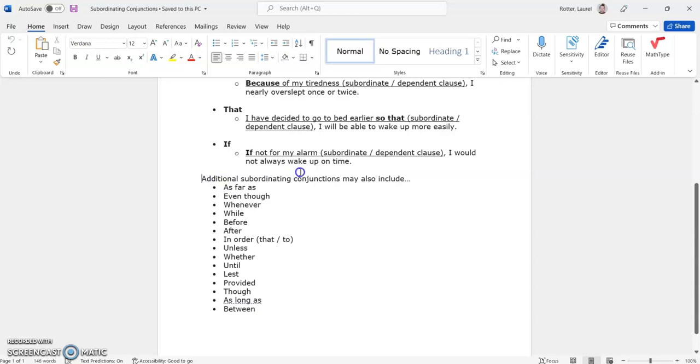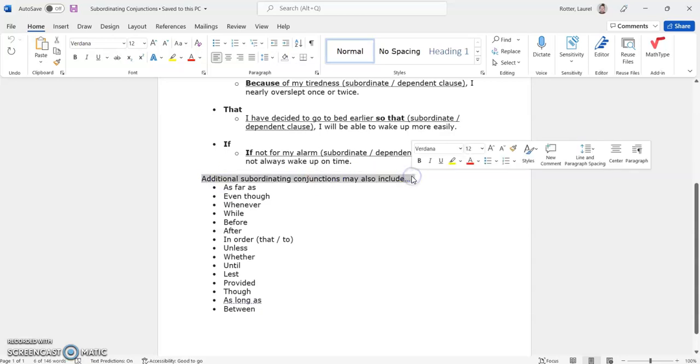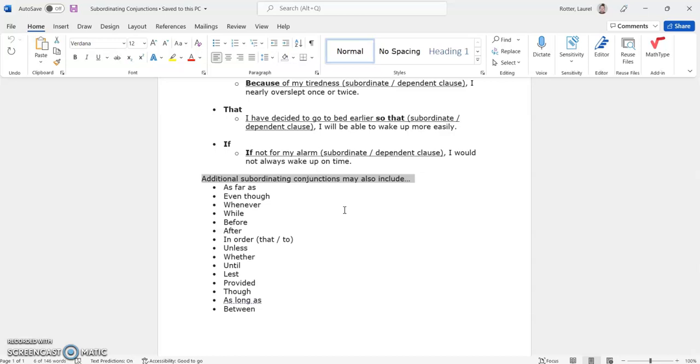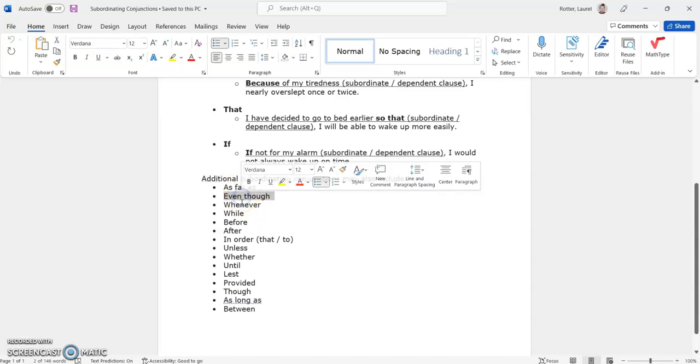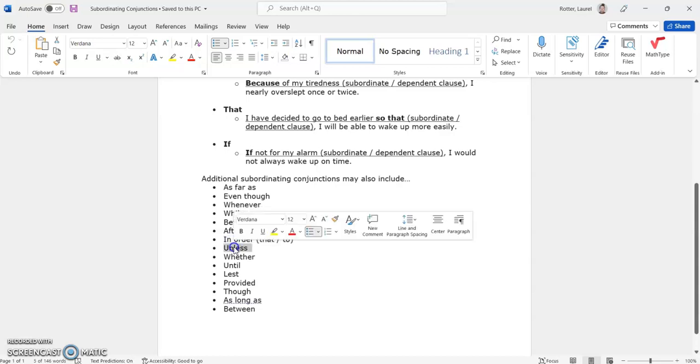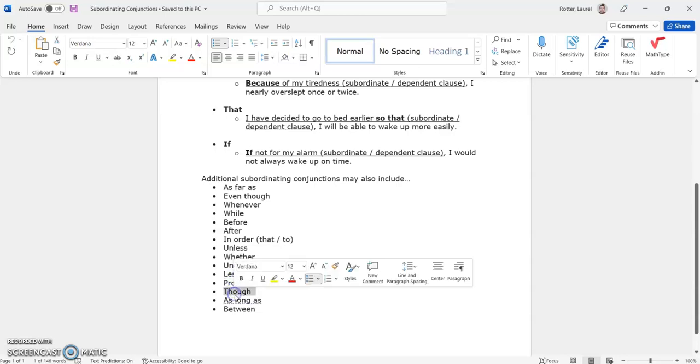All right, and folks, this list here has just a few other common subordinating conjunctions. You won't always see all of them all the time, but it's a good idea to start becoming familiar, so that when you see these words, you know there's a chance there might be a subordinating conjunction going on. So these include as far as, even though, whenever, while, before, after, in order that or in order to, unless, whether, until, lest, provided, though, as long as, and between.